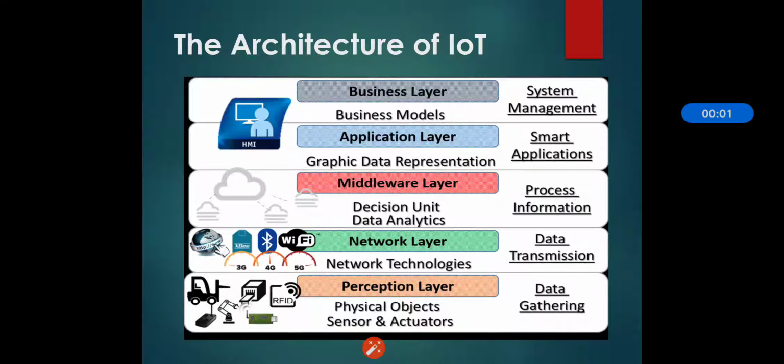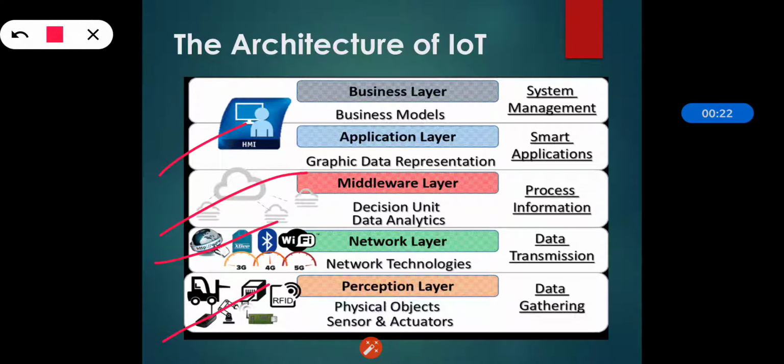In this section we will see the architecture of IoT. The architecture of IoT is usually considered to be three layers, that is the perception layer, network layer and application layer. But some add two more layers, that is the middleware layer and the business layer. We can see in the diagram the 5-layer architecture which is described in the particular figure.